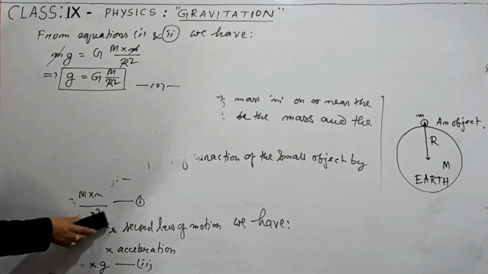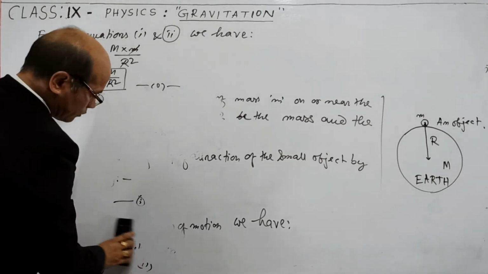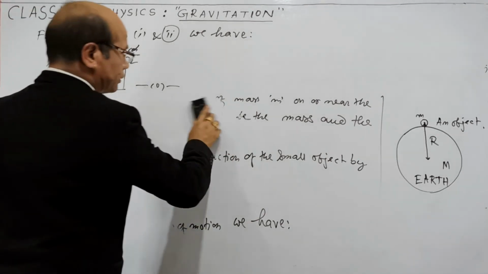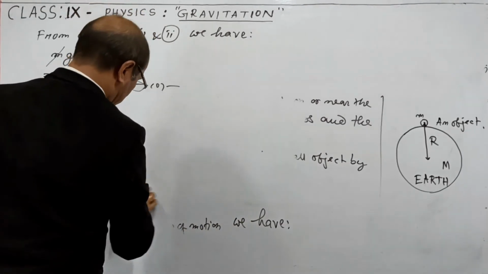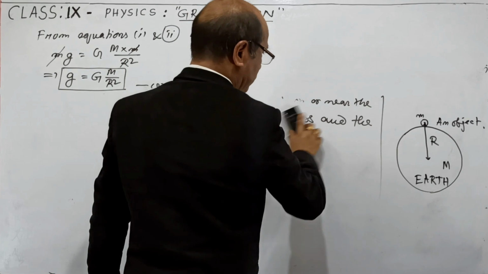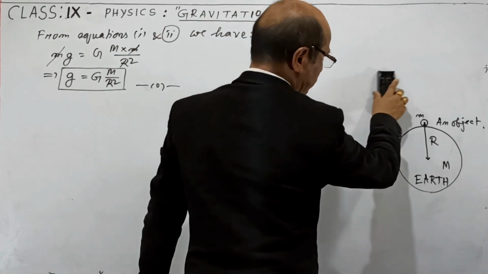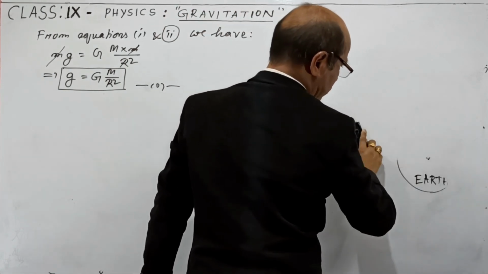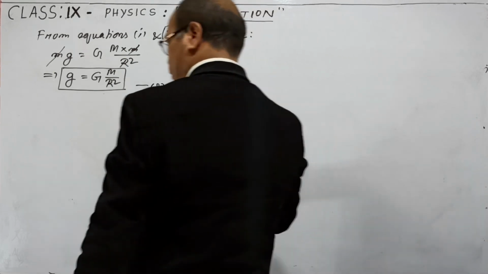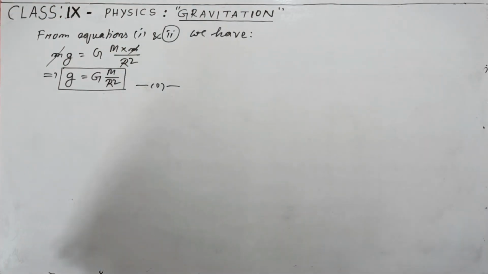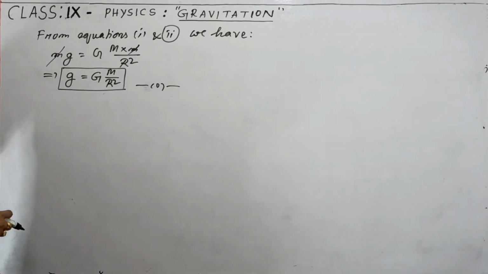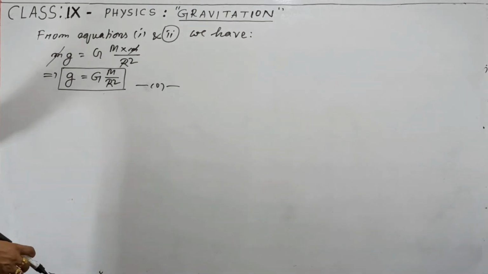After this, let us see a very short question and answer for today. As you know, the value of g varies from place to place. So now we would like to know the minimum and maximum value of g, acceleration due to gravity.